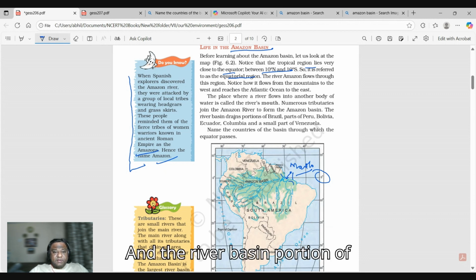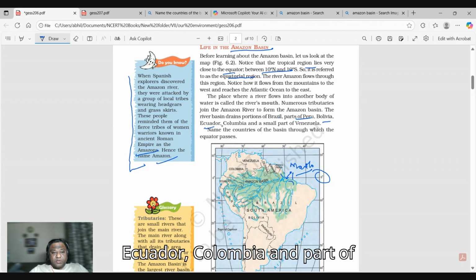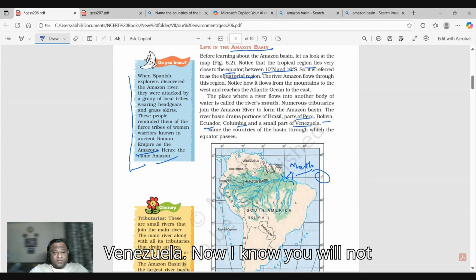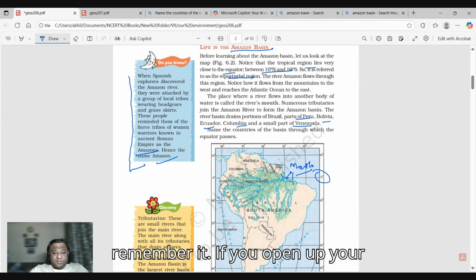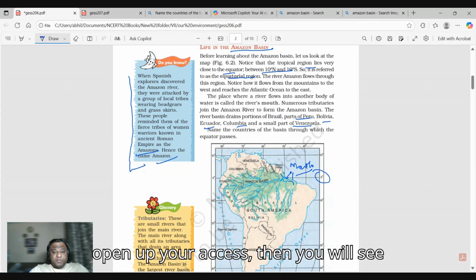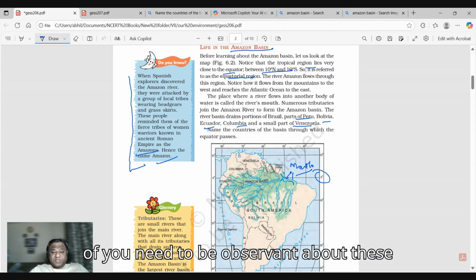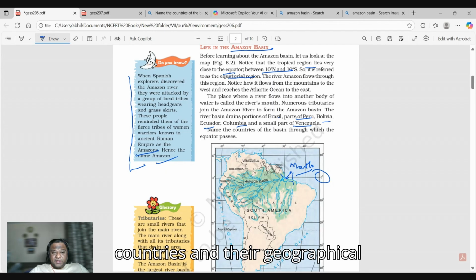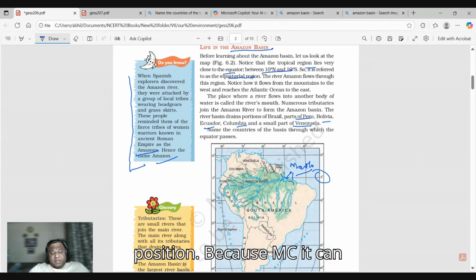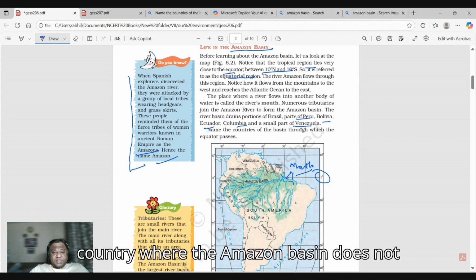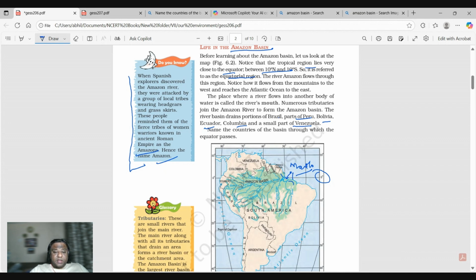And the river basin drains portions of Brazil, parts of Peru, Bolivia, Ecuador, Colombia, and part of Venezuela. Now I know you will not remember it. If you open up your atlas, then you will see these countries, and you need to be observant about these countries and their geographical position because an MCQ can come, like which is the country where the Amazon basin does not touch, and they say Paraguay.